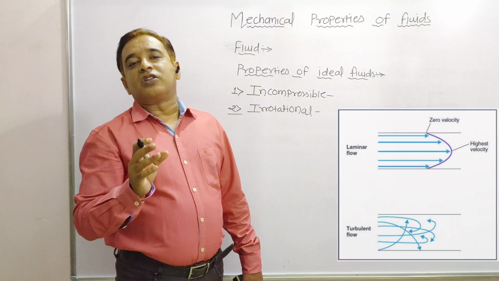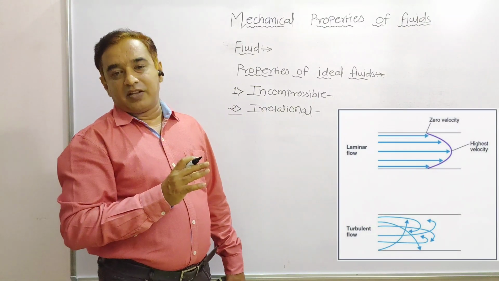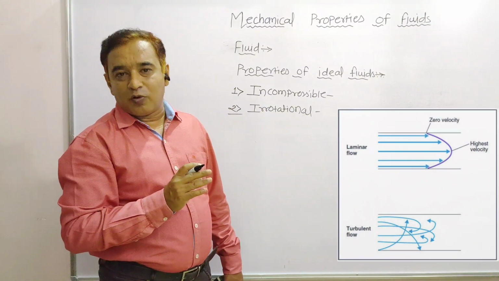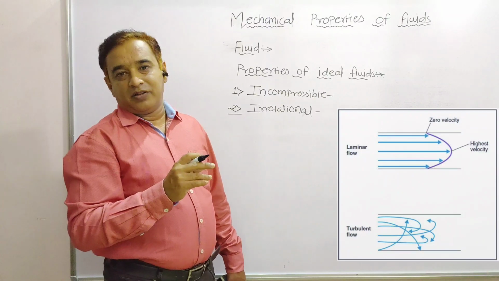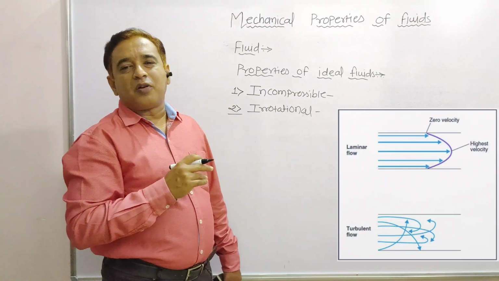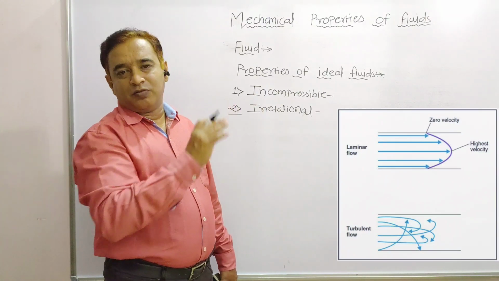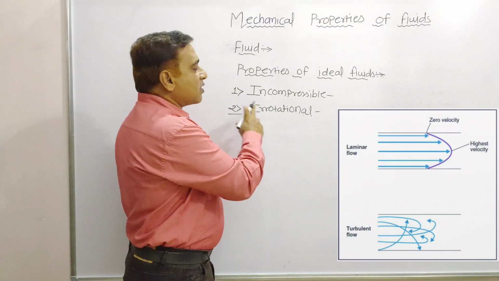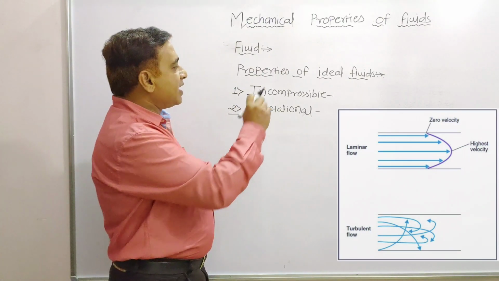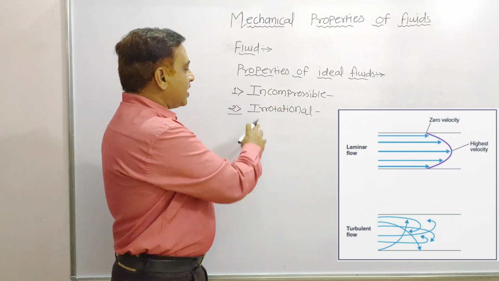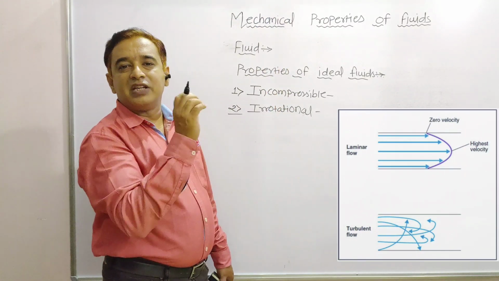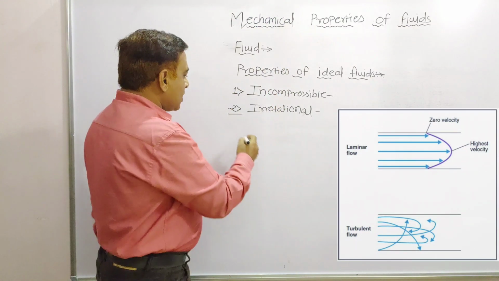It is not a turbulent flow. Its flow is very smooth and not irregular. It is a smooth flow and it is known as irrotational. This liquid is an ideal fluid when its flow is irrotational, means its flow is very smooth.